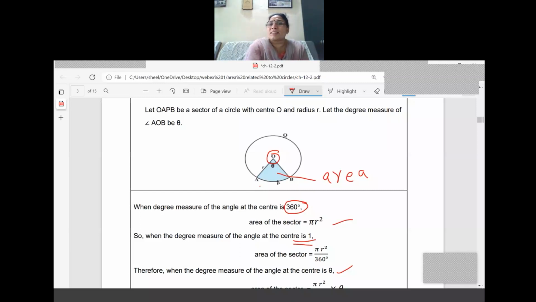The procedure is the same as what we learned for the area of the sector. When the angle is 360 degrees, the circumference will be complete for the circle. What is the circumference at that time? It is 2 pi r. So keep this idea in mind. The first part was the area of the sector, and now we are going to calculate the length of the arc.